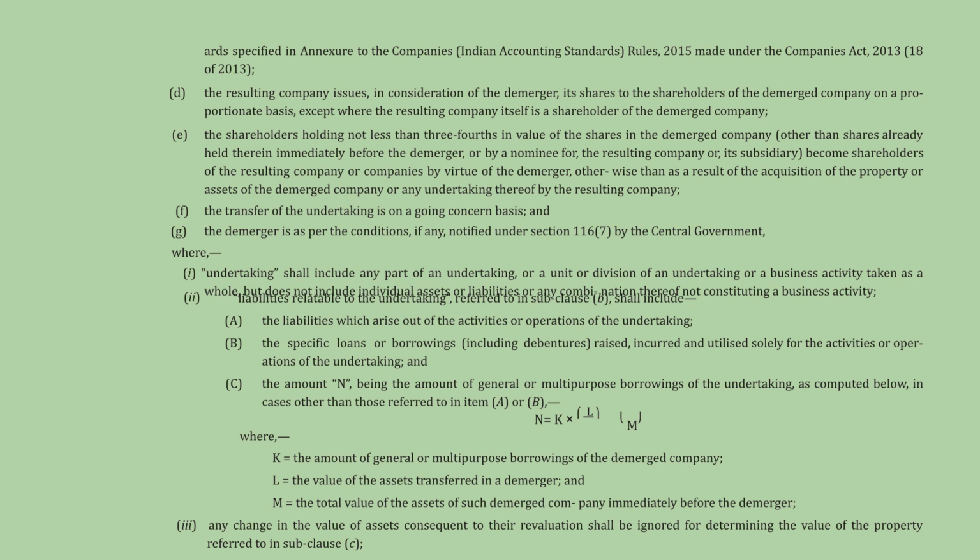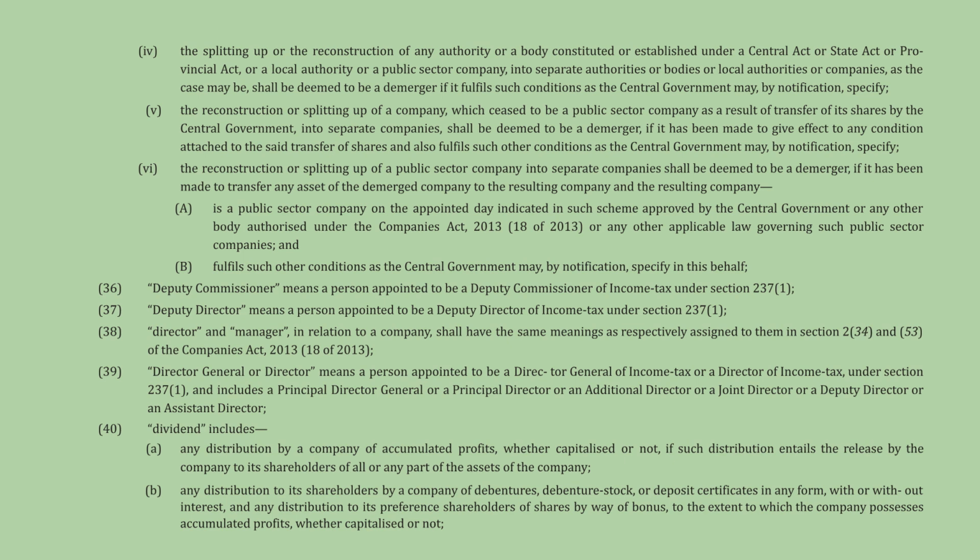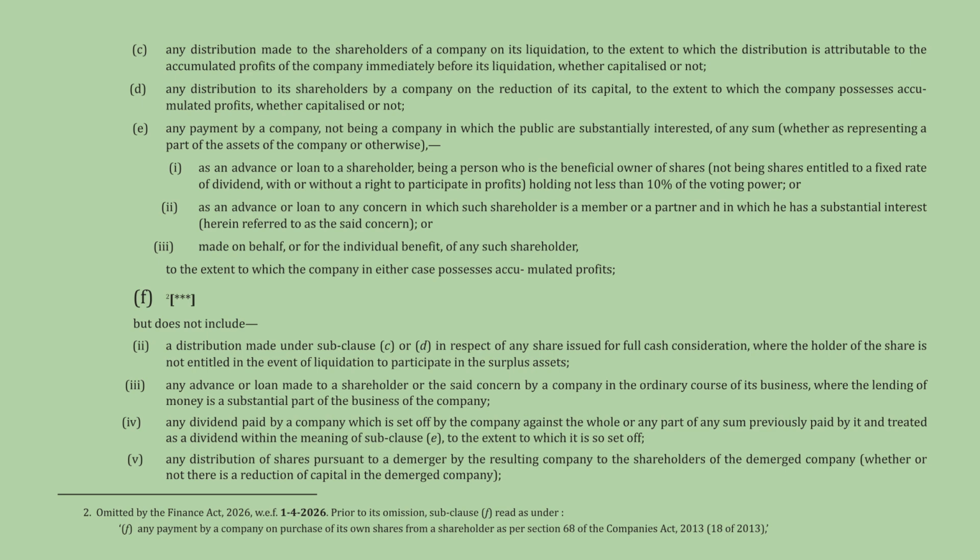or multi-purpose borrowings. Further points on demerger cover the splitting or reconstruction of various public sector entities and companies. The slide also defines deputy commissioner, deputy director, director, manager, and director general or director. Finally, it begins the definition of dividend, including distributions of accumulated profits and issuance of debentures or shares. Dividend also includes distributions during liquidation or reduction of capital to the extent of accumulated profits.